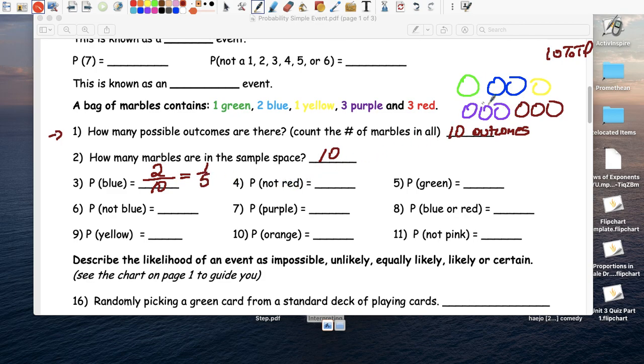Not red. So no red is green, blue, yellow, and purple. So it'd be 1, 2, 3, 4, 5, 6, 7. 7 out of 10. Green. What's the probability of getting a green? 1 over 10.